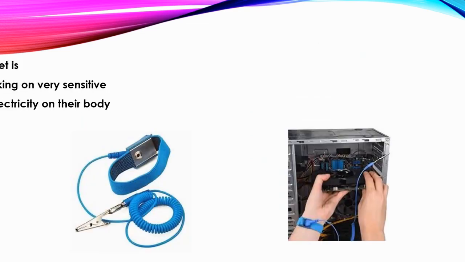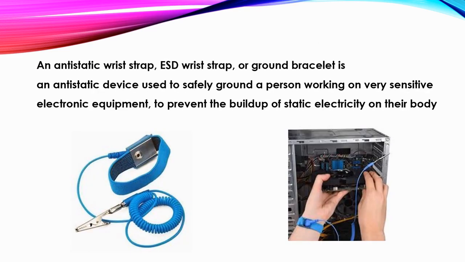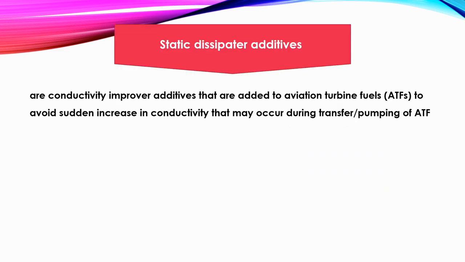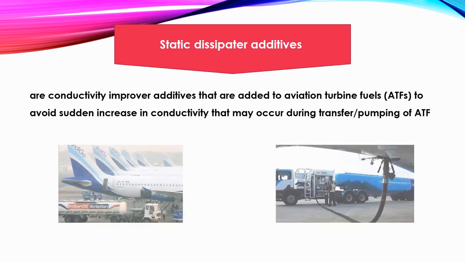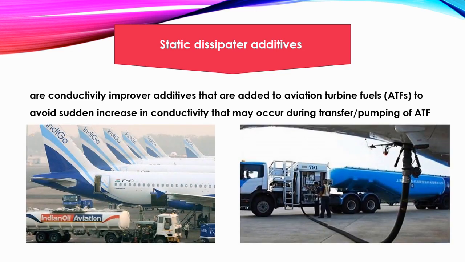An anti-static wrist strap, ESD wrist strap, or ground bracelet is an anti-static device used to safely ground a person working on very sensitive electronic equipment to prevent the buildup of static electricity on their body. Static dissipator additives are conductivity improver additives that are added to aviation turbine fuels to avoid sudden increase in conductivity that may occur during transfer or pumping of ATF.